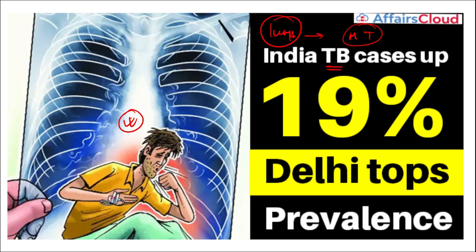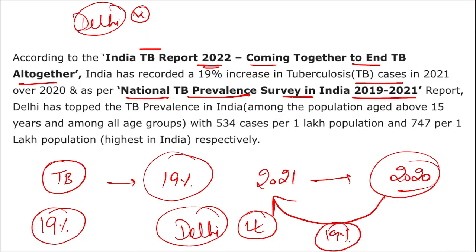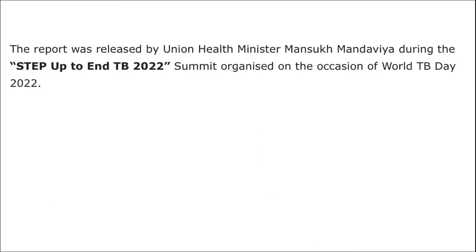And what is the percent rise in the cases from 2020 to 2021? It is a straight rise of 19% in TB cases. Then remember, this report was released by Mansukh Mandviyaji, who is our Union Health Minister. This report was released on the World TB Day.